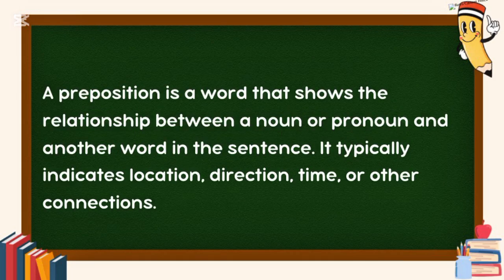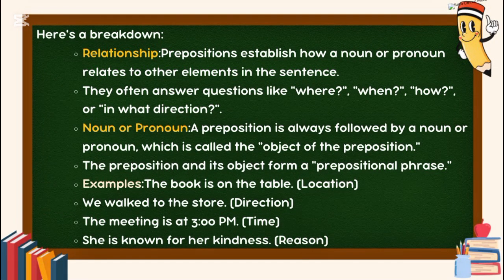Preposition. A preposition is a word that shows the relationship between a noun or pronoun and another word in the sentence. It typically indicates location, direction, time, or other connection. Here's a breakdown. Relationship. Prepositions establish how a noun or pronoun relates to other elements in the sentence. They often answer questions like where, when, how, or in what direction.